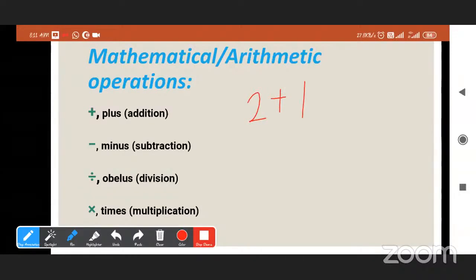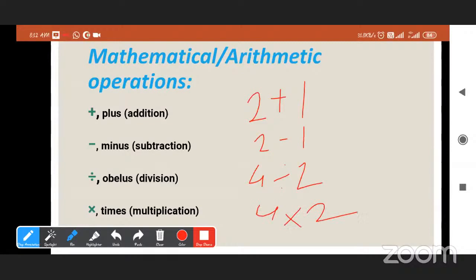When we use minus, we subtract. When we use division, we divide. And the last one is multiplication, to multiply. Okay, 4 into 2.